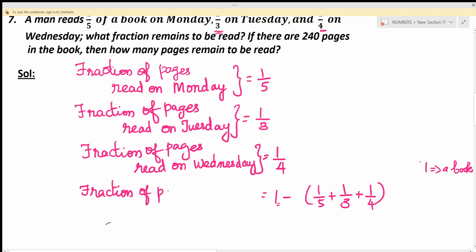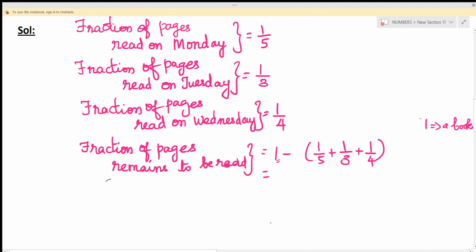Fraction of pages remains to be read. So now we should add the given fractions. As we want to add the given fractions, we are going to find the LCM to change all the denominators into equal. So now 5, 3 and 4.